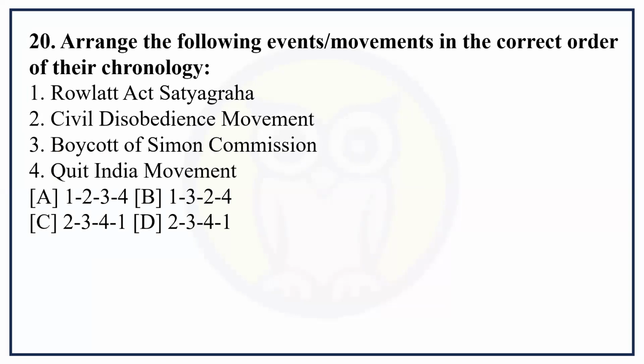Arrange the following events or movements in the correct order of their chronology. Rowlatt Act Satyagraha, Civil Disobedience Movement, Boycott of Simon Commission, Quit India Movement. Rowlatt Act Satyagraha was in 1919, Civil Disobedience Movement in 1930, boycott of Simon Commission in 1928, and Quit India Movement in 1942.